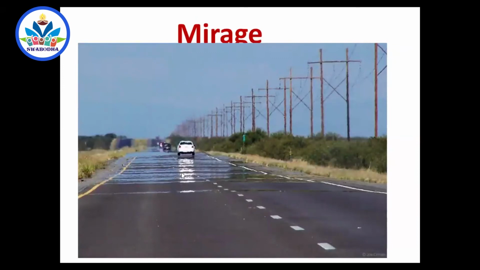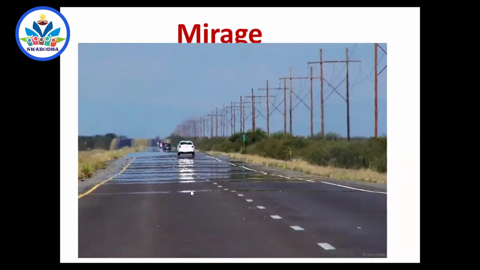This is called mirage. Can you see some water-like arrangement here? This is also because of refraction. So here we feel that there is water, but actually there is no water here. Why does it happen so? During summer days, this tarred road will be heated much more than the sand. Sand or land, the soil doesn't get heated as much as this tarred road.